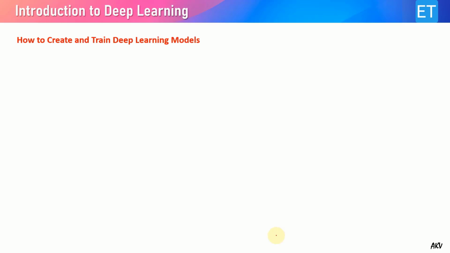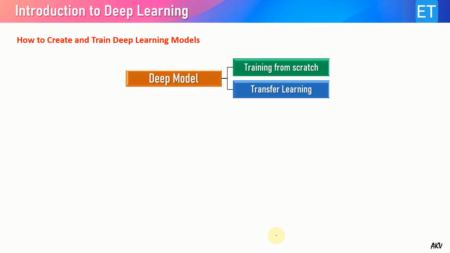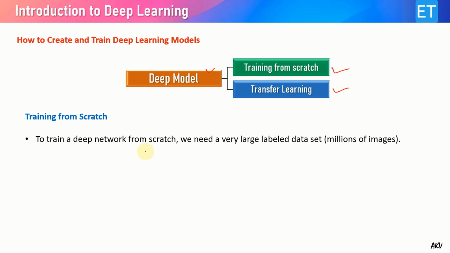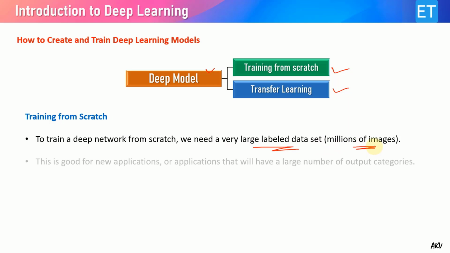Now let us see how to create and train deep learning models. We have a deep model, and we can train it in two ways. One is to train from scratch, or we can use transfer learning. Let's see what we mean by training from scratch and transfer learning. Training from scratch means that to train a deep neural network, we need a very large labeled dataset, that means millions of images. And this is good for new applications or applications that will have a large number of output categories.